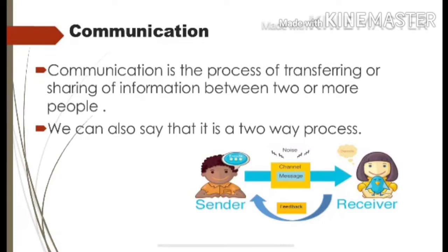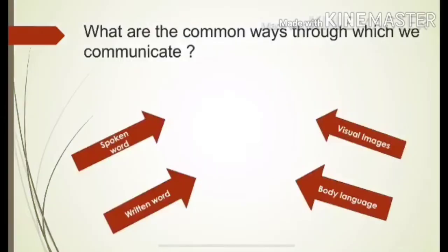Above are the few examples of communication, or in simple words, we can say that communicating is the act of transmitting a message, opinion, information, instructions, and feedback. What are the common ways through which we communicate? We communicate through spoken words, body language, written words, visual images.